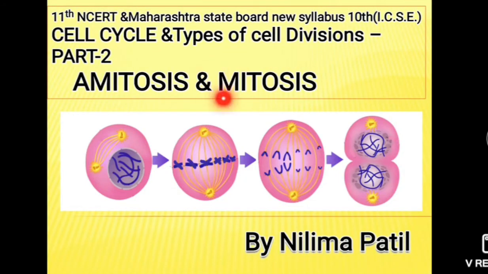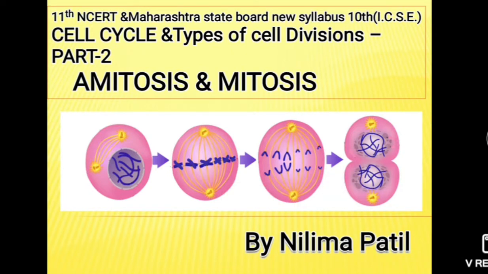Hello friends, today's topic is mitosis. Mitosis is the equational division in which two daughter cells are produced which are exactly identical to the parent cell. There are two phases of this mitosis.